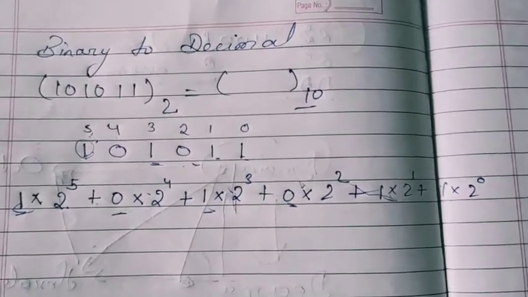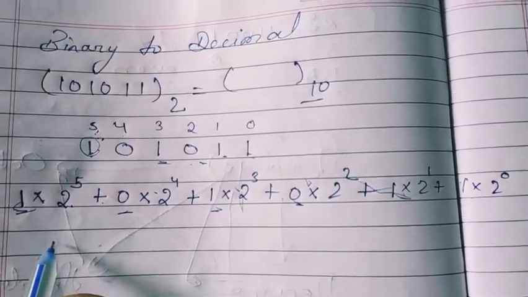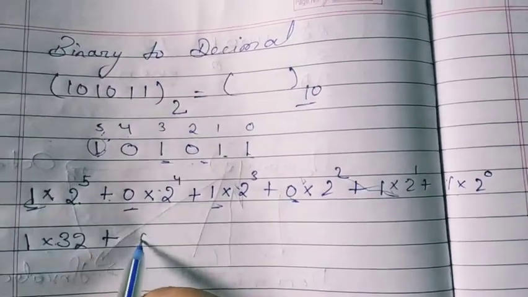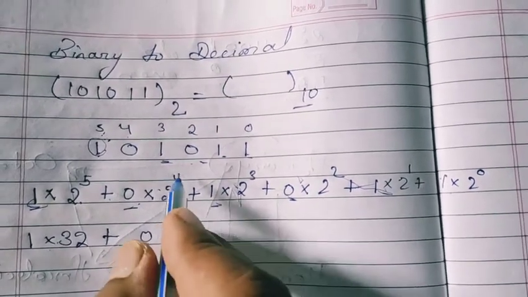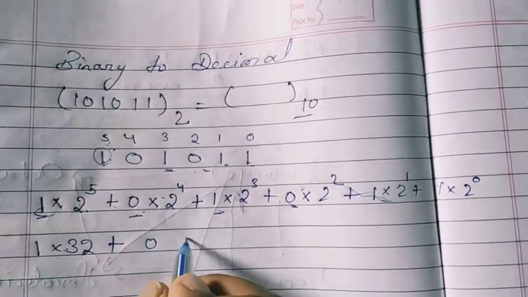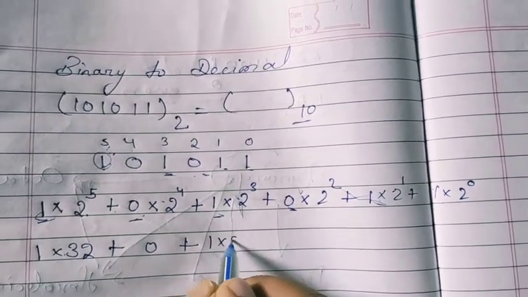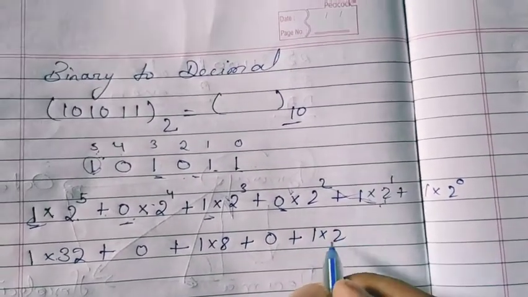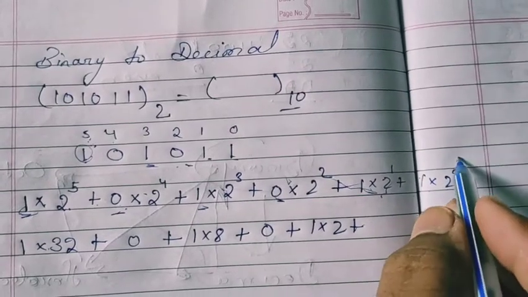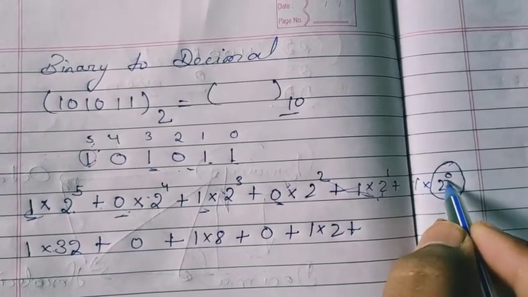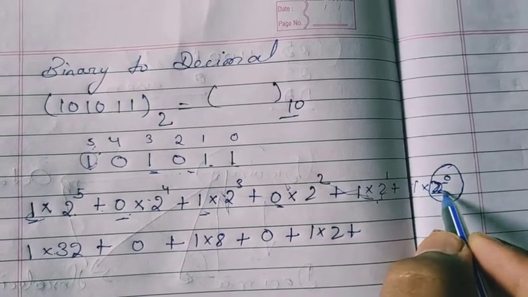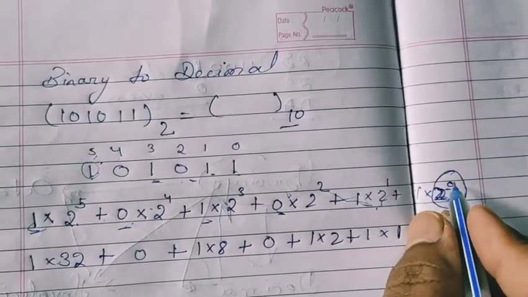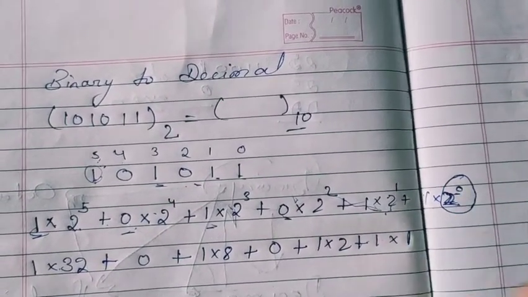After this you have to solve it in the normal mathematics way. 2 to the power 5, how much will it come? 2 to the power 5 will become 32, into 1. Then 0 into something means 0 only. Then 2 to the power 3 is 8, so 1 into 8, plus 0 into something means 0, then 1 into 2, because 2 to the power 1 becomes 2 only. One thing you have to learn: any number, even any big number, with power 0 will automatically become 1.